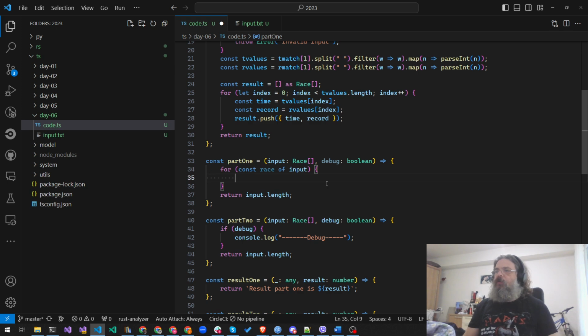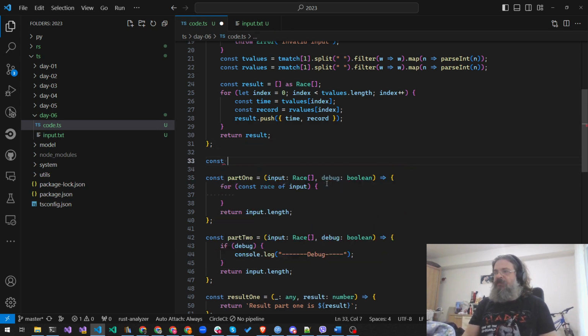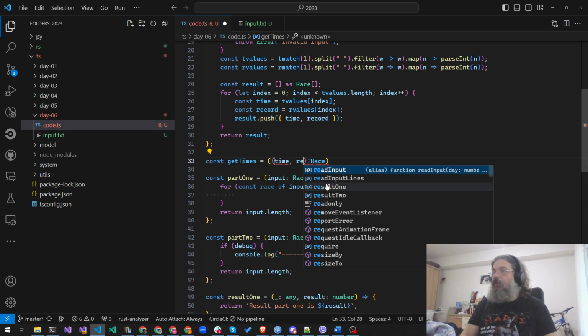Now, let's not do it because we're going to have a function called get times, and it will actually take a race value, and we will deconstruct it here. So it will be time and the record.